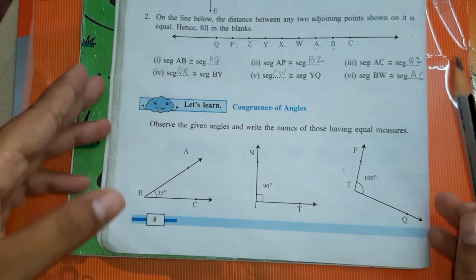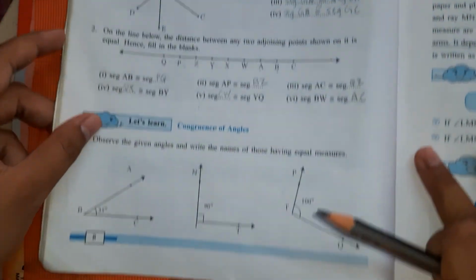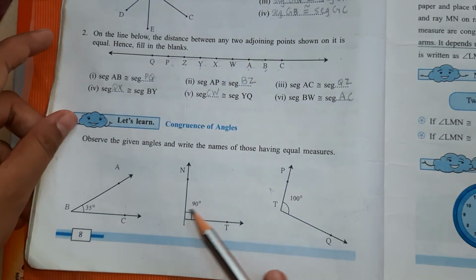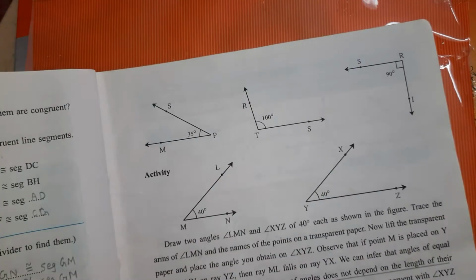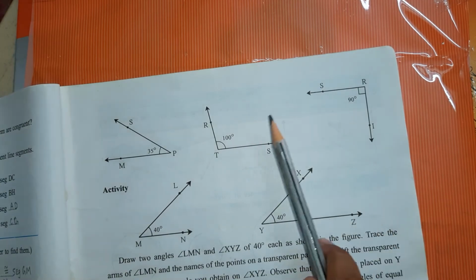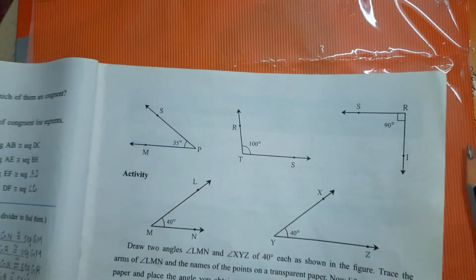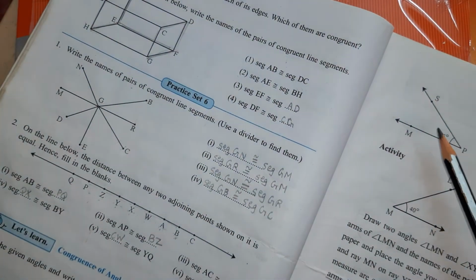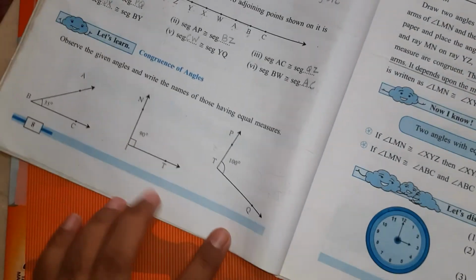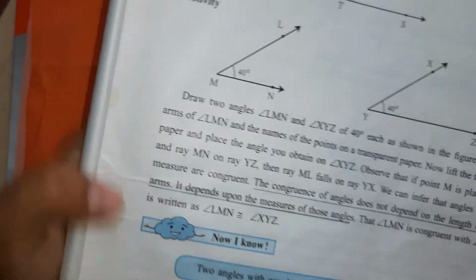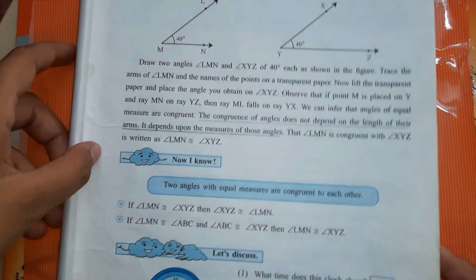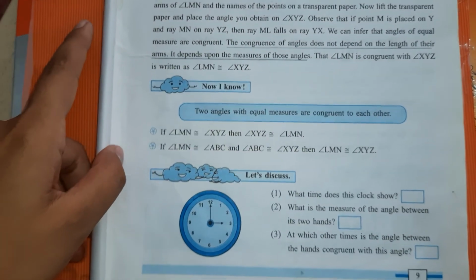And the next is congruence of angles. This also we have already studied. Okay, so 35, 90, 100. 35, 35, these two angles are congruent. 90 means this angle and this angle are congruent. Okay, their direction does not matter and the length of arm also does not matter.